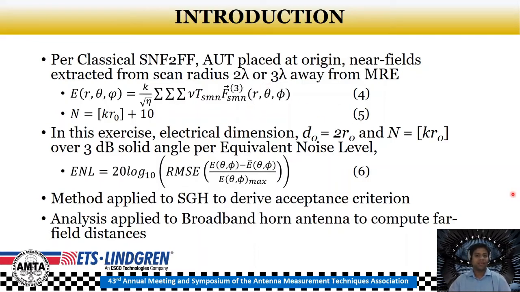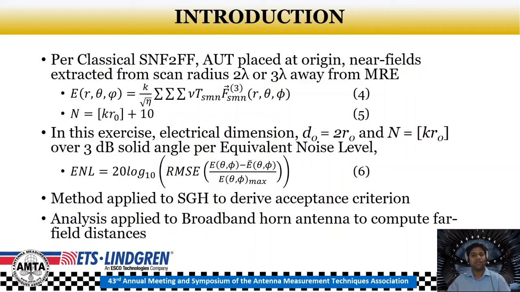The AUT spherical wave coefficients are computed by a finite series of discrete linear operations and are used to compute the transform far fields. Additionally, in the summation of this equation, the upper limit for the parameter small n is capital N, the number of modes, which is given in this equation, which is kr0 plus 10. This curbs the number of spherical wave coefficients to represent the AUT energy to a finite significant power. The square brackets indicate the largest integer smaller than or equal to kr0.